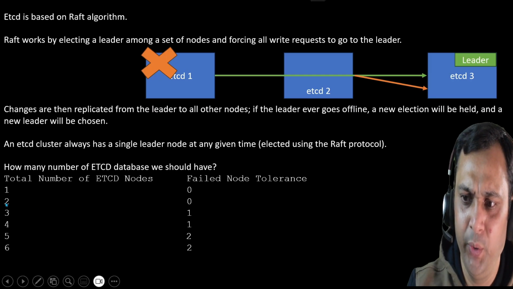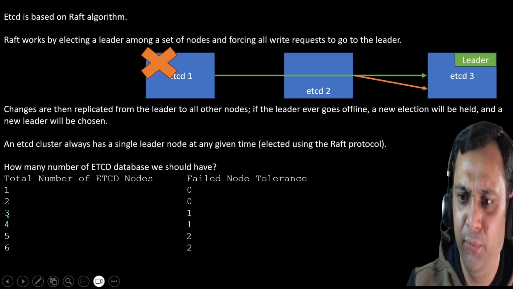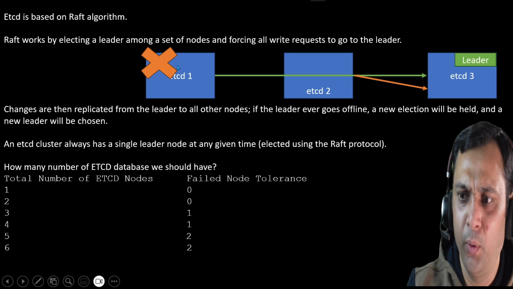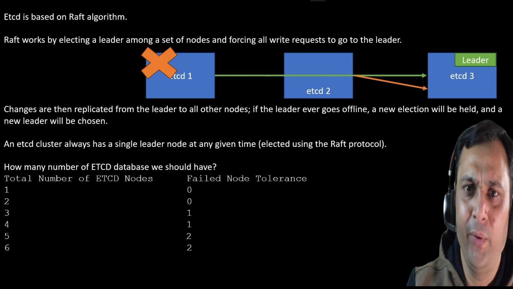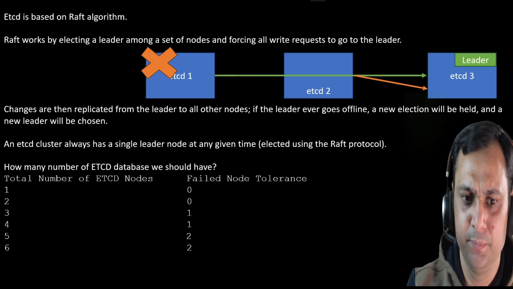If we have two etcd nodes, then again it will be zero tolerance. If we have three, then it will be one tolerance. It means that if we have three pods running and one pod or one master server goes down, then we get the data from the other two etcd databases.